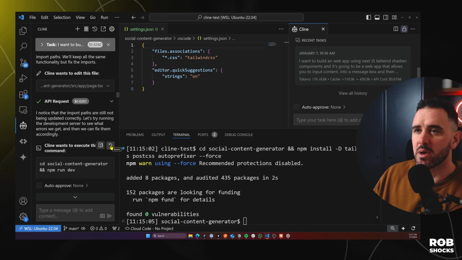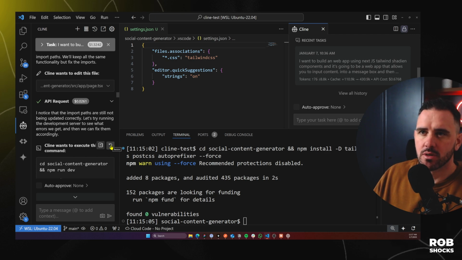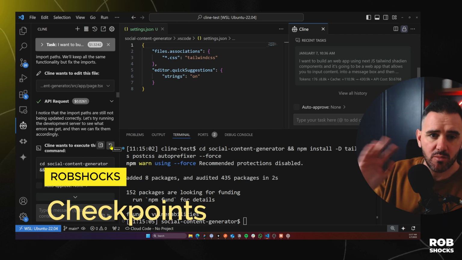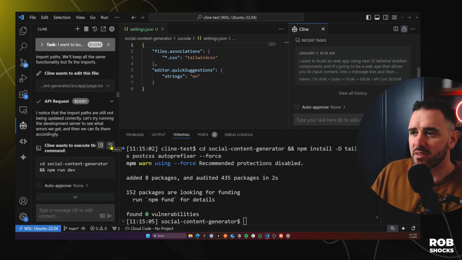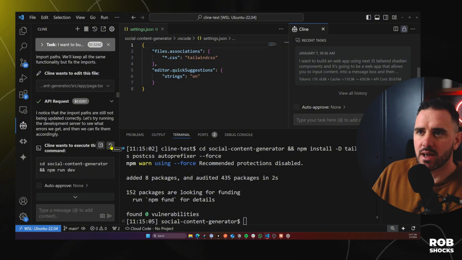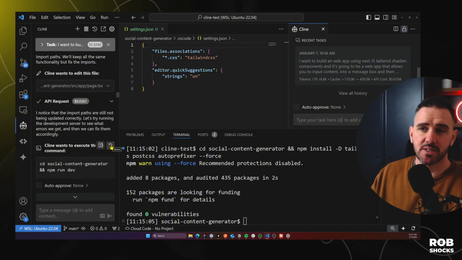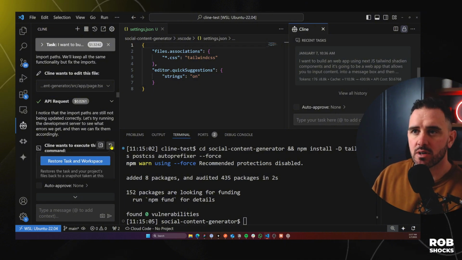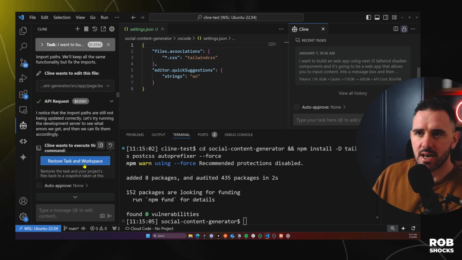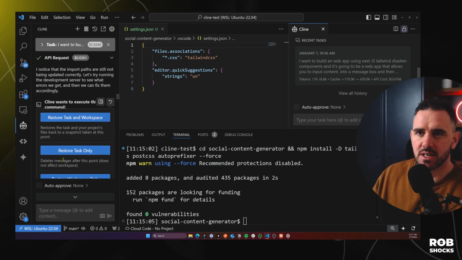So I'm actually going to bounce all the way back to the start. If you think about it, all the progress we made was pretty much straight away, and we spent very little money. So let's just go back and try the checkpoint system. So I'm going to hit restore the task and the workspace. Okay, so it's taking us right back there.